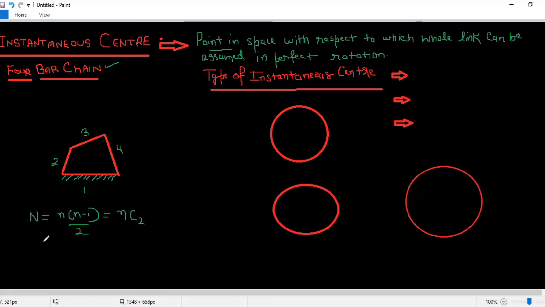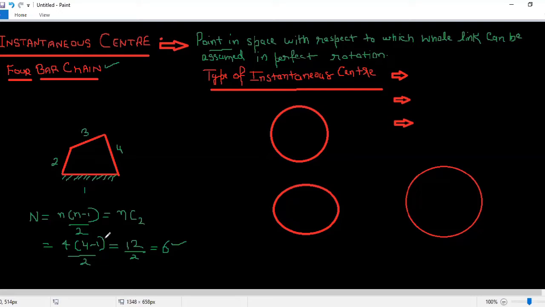So in a 4-bar chain, how many links are there? As I told you, I have 4 links over here. If I put n equals 4, the formula will be 4 into 4 minus 1 upon 2, which is 12 upon 2, that is 6. So for a 4-bar chain, we are going to have 6 instantaneous centers, and we have to locate all of them.